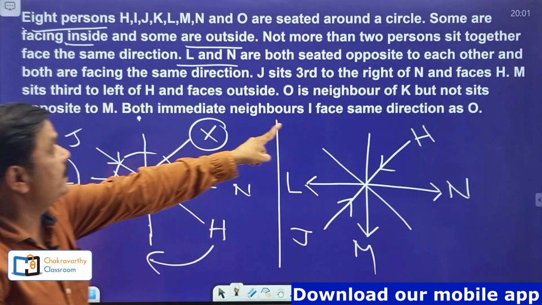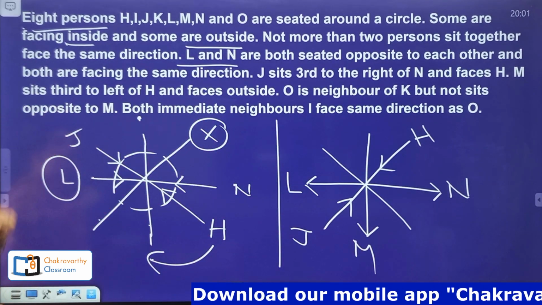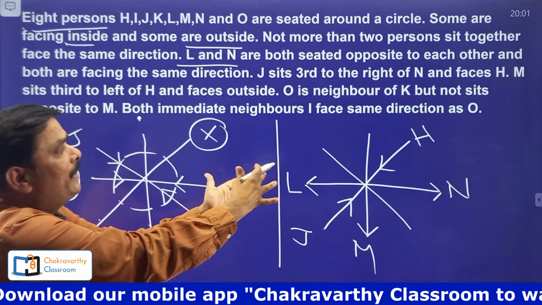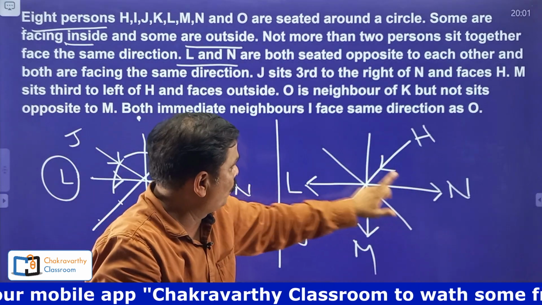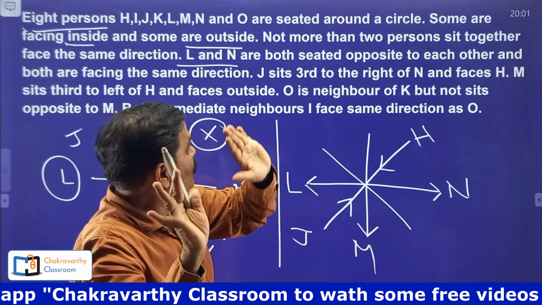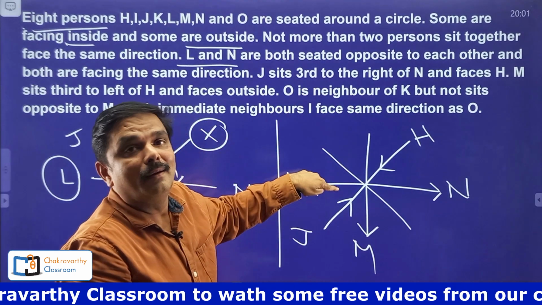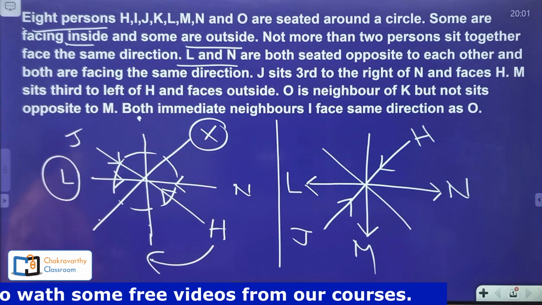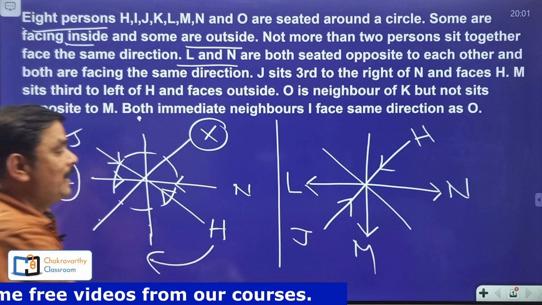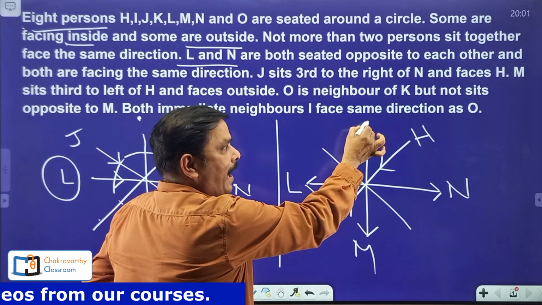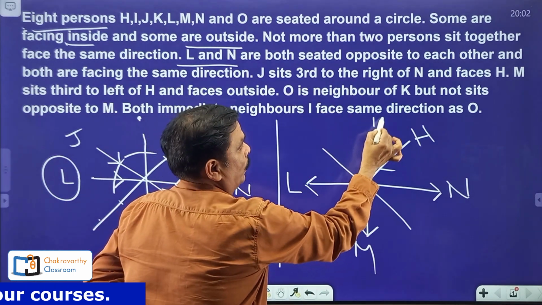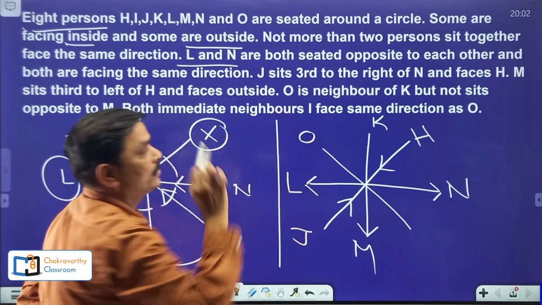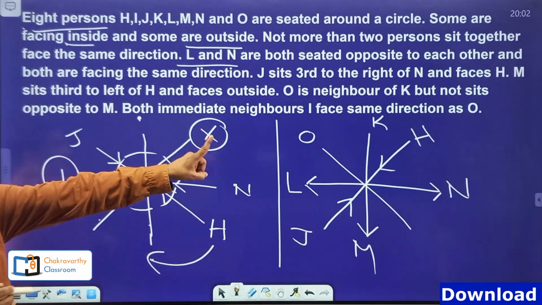Now, O is neighbor of K but not sitting opposite to M. So, out of the remaining places, which two places are adjacent here? Only these two places. I need to keep O and K here. But clearly they have given that O is neighbor of K but not sitting opposite to M. That means I cannot give this place to M, but I can give that one to K. And K and O should be neighbors to each other. It should be in this way.